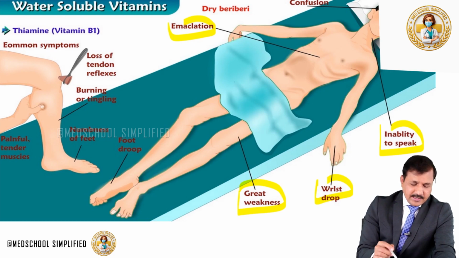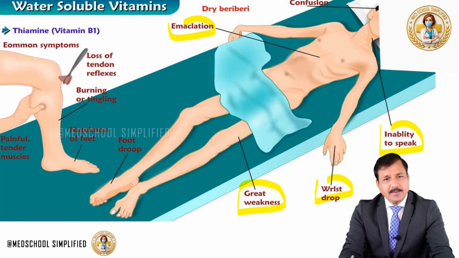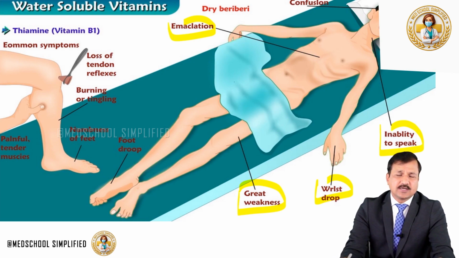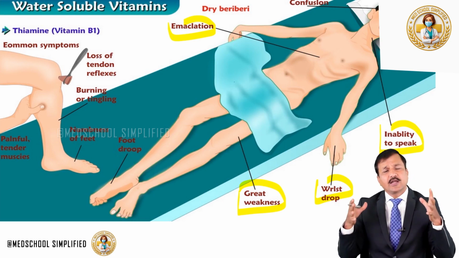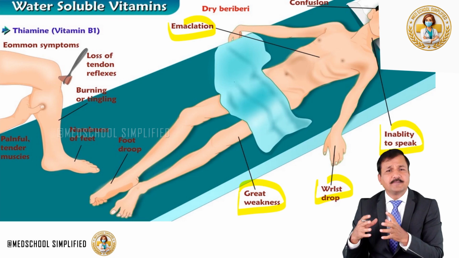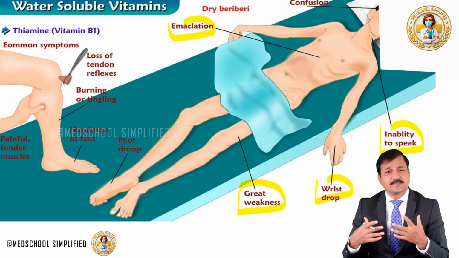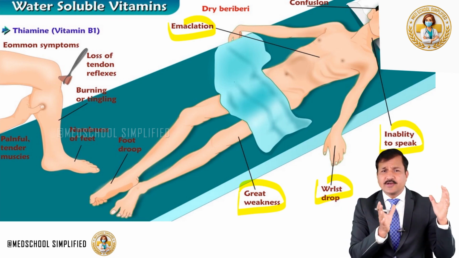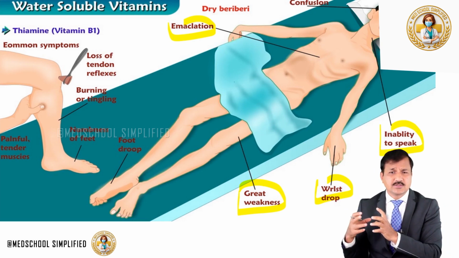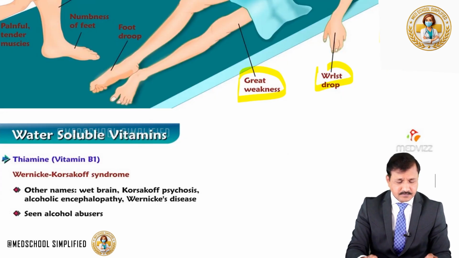In wet beriberi, there can be edema, numbness in the feet, and also a decrease in the muscle mass and all that. So basically in wet beriberi, the cardiovascular system is involved, where you can see tachycardia, edema, and breathlessness. So that's the cardiovascular system. And in dry beriberi, you will see neurological issues predominating.